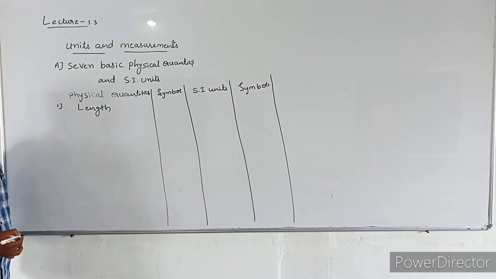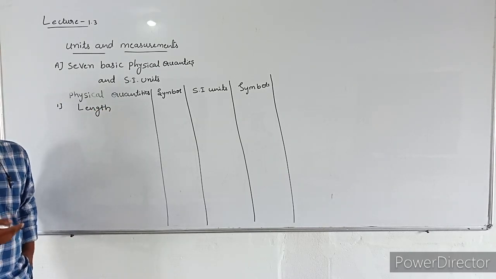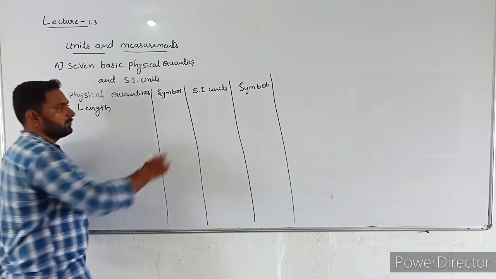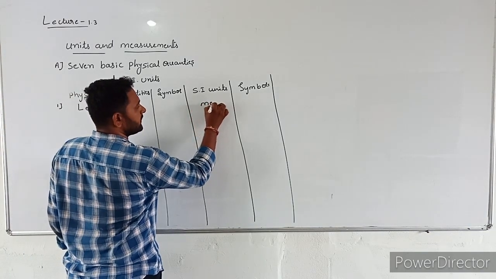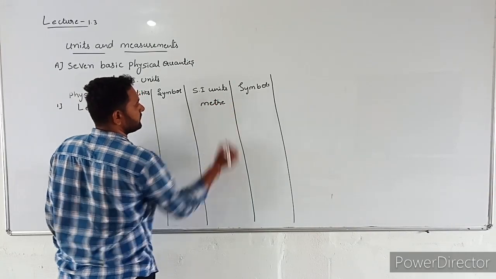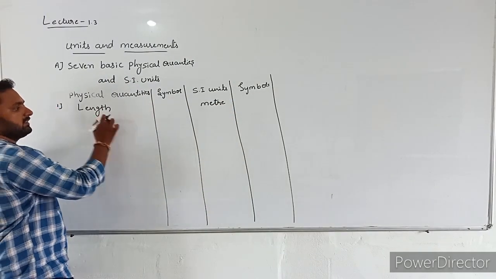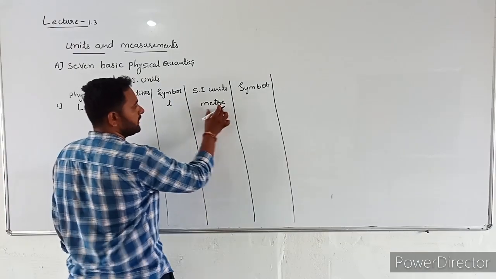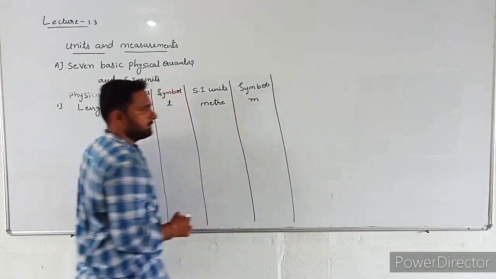The first physical quantity is length. Length we can measure in centimeter, meter, inches, but its SI unit is meter. The symbol of length is small l, and the symbol of the SI unit is small m.